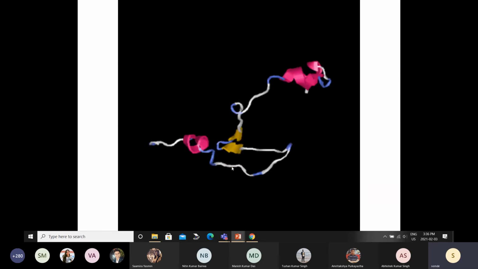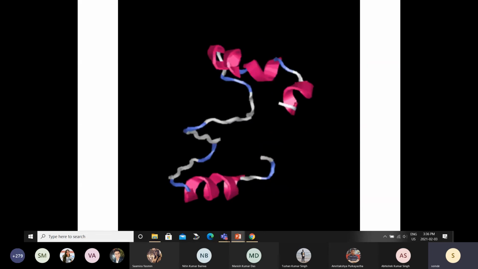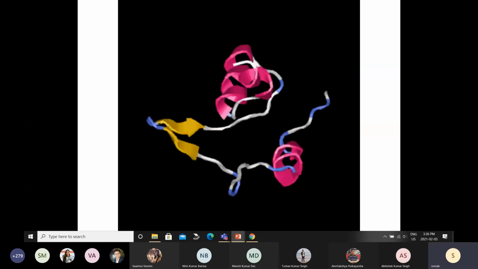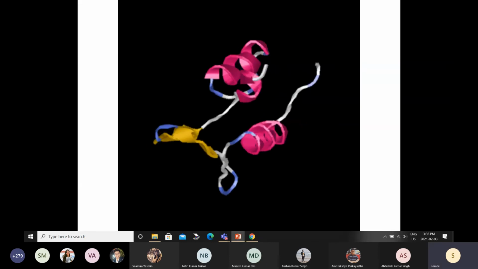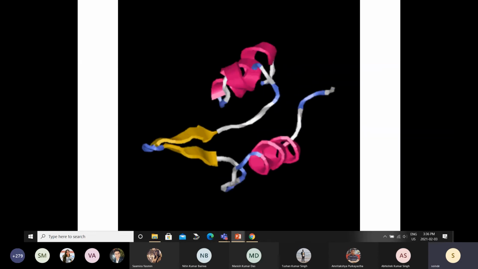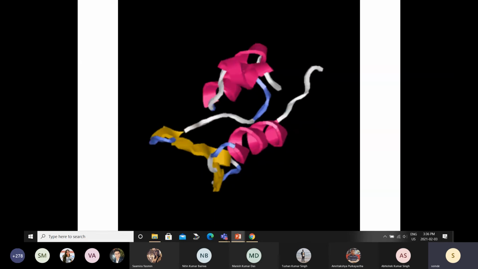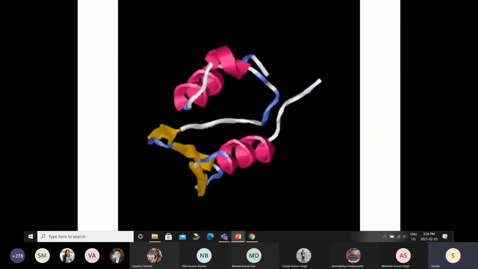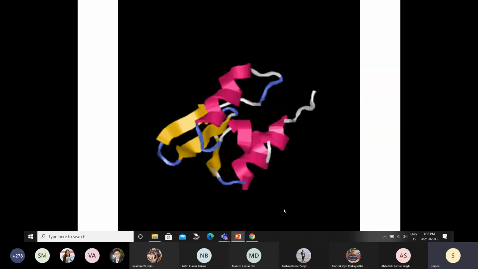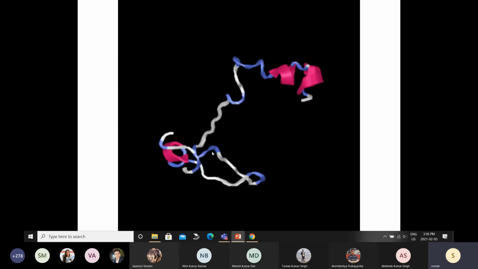Again, it's actually in a loop. You see that it starts as an extended structure and then it's trying to find the correct interactions between different atoms. While it's doing that, the structure is becoming more and more compact. All of that is happening via rotations about these different bonds, the phi and psi rotations. For every amino acid, phi and psi rotation is happening. The alpha helices form first, and then finally the beta strand forms, and you get the folded structure.